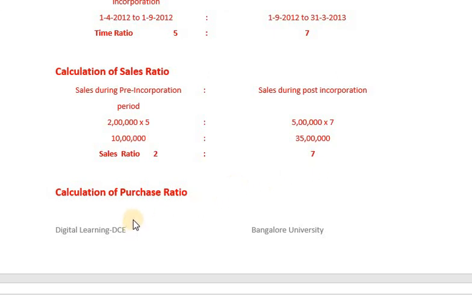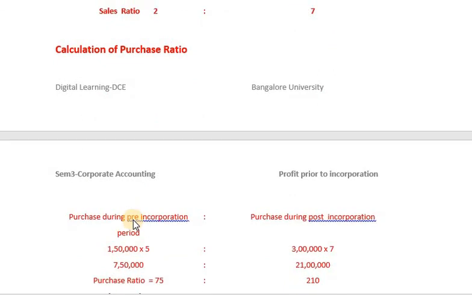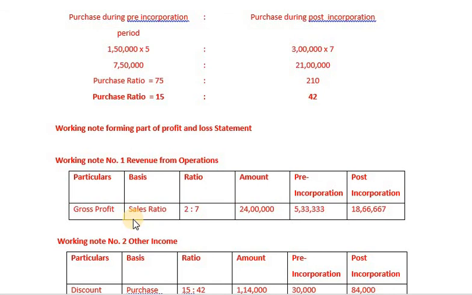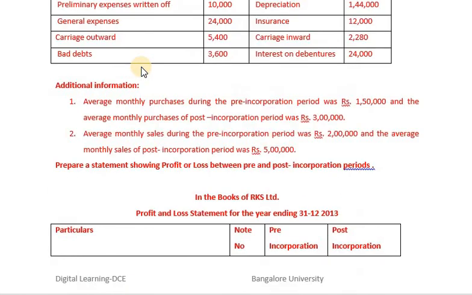Next, we are calculating purchase ratio. Now the question arises, why do we need purchase ratio? Purchase ratio is needed for the purpose of apportioning discount earned. My dear students, we know very well there are two things here: one is discount allowed and the second one is discount earned. Discount earned is apportioned based on purchase ratio. Discount allowed is apportioned based on sales ratio. Since there is discount earned in this problem, we are supposed to calculate purchase ratio. Now, please go through the problem, my dear students.